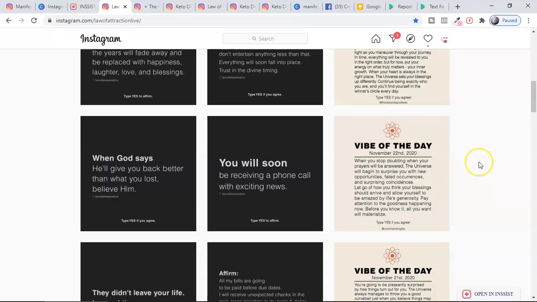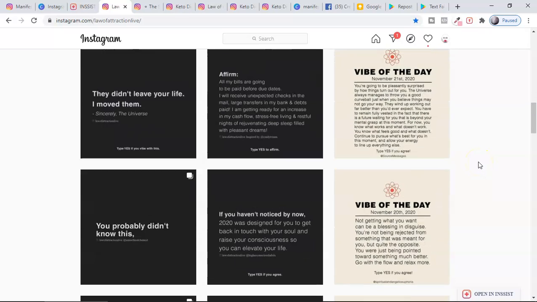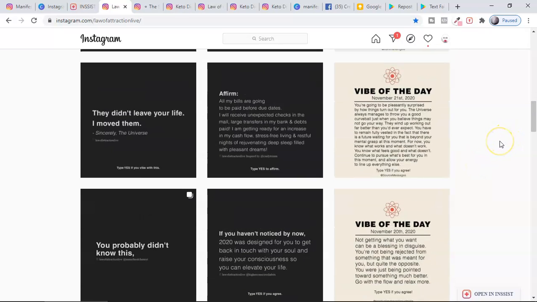Leave the 9 posts, then go down and find the post which is the best performing, which has more likes and comments. For example, here you can see this post has 32k views, 2000 likes, and comments. This one is best performing over this one, so I'm going to take this post to post in my account.